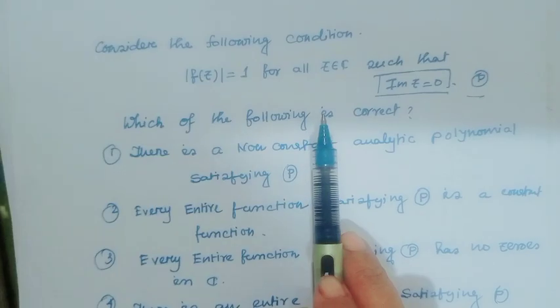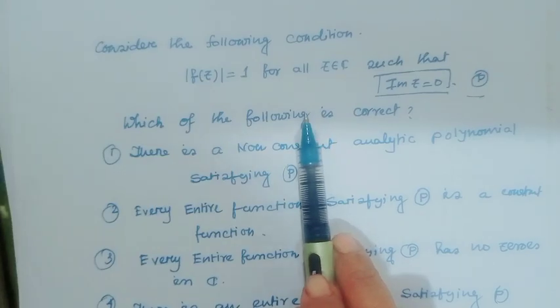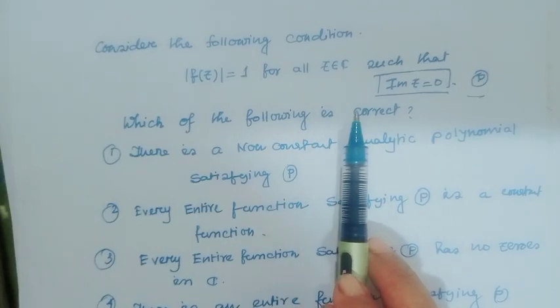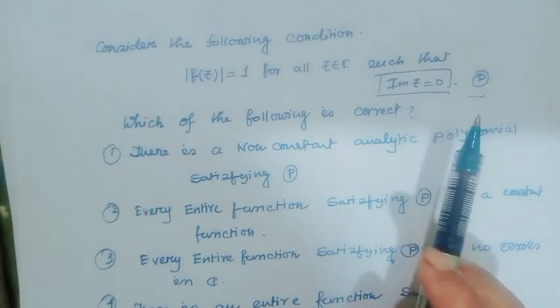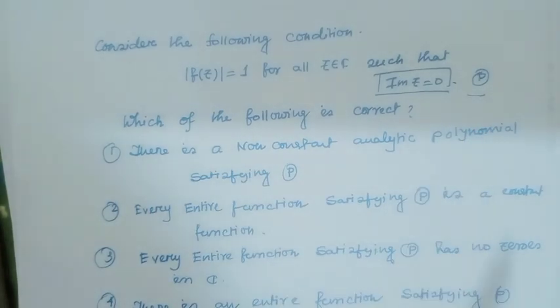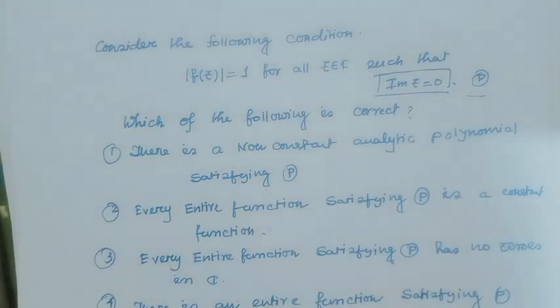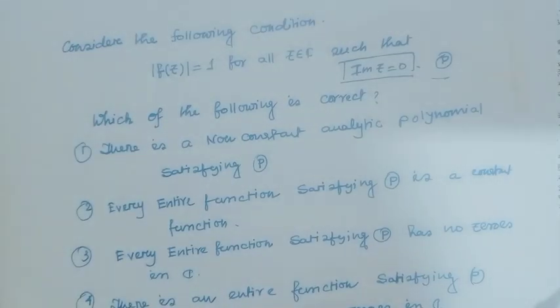Consider the following condition: modulus of f(z) equal to 1 for all z belongs to C such that imaginary z equal to 0. Then which of the following is correct? Option 1, there is a non-constant analytic polynomial satisfying the condition P. Option 2, every entire function satisfying the condition P is a constant function.